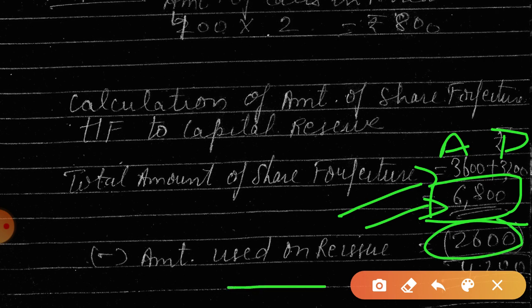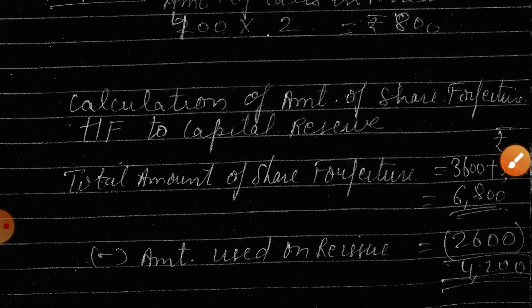So what will be the amount transferred to capital reserve? Yes, correct, 4200. Okay students, now this main calculation I have already explained to you. Now you have to pass the journal entries. I hope you can do this.